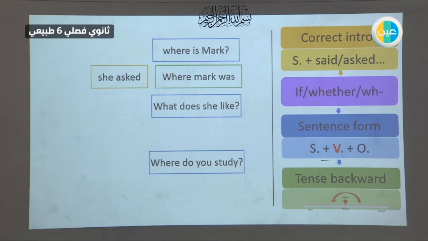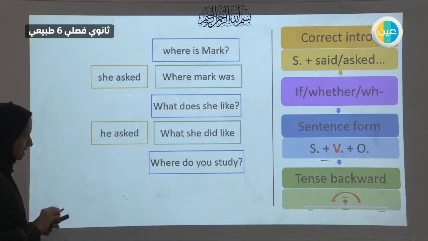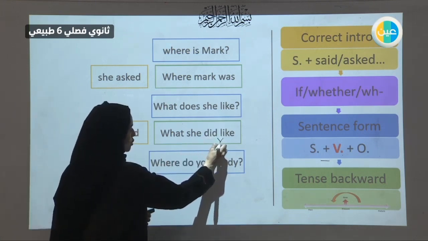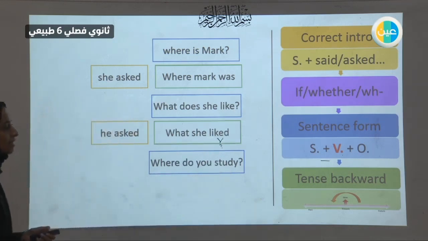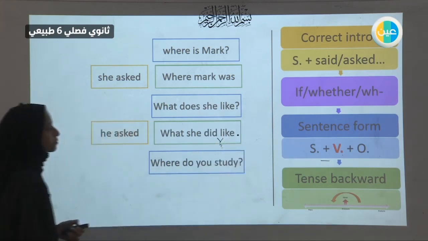That's it. What does she like? Correct introduction. He asked me, he wanted to know. What does she like? No. Let's change the order here. She does like. Then we will change it into the past. She did like, the does is did here, and then we can combine these into one word, which is going to be liked. Instead of did like, it will be liked, because this is not a question, it is a sentence. A reported question is a sentence.